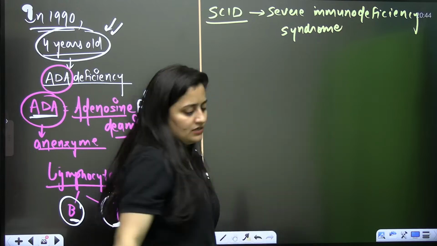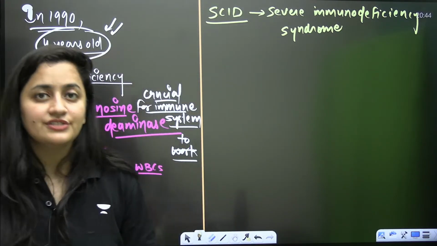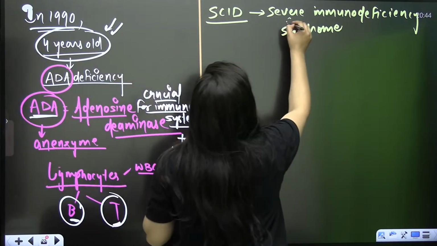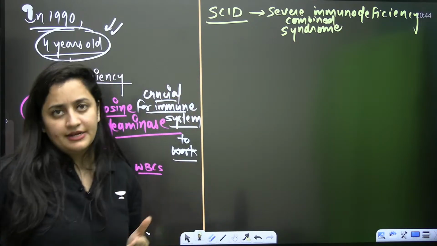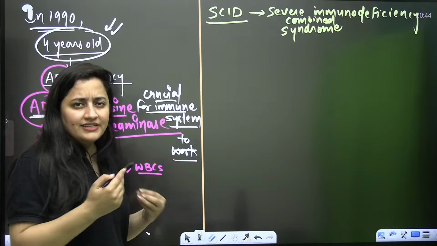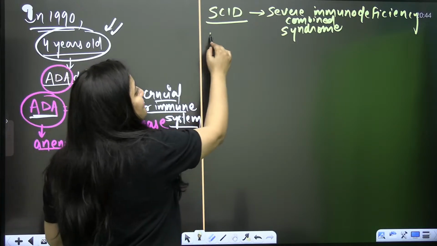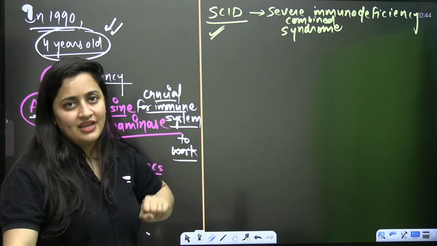Again, what is SCID? It is severe combined immunodeficiency syndrome. It is a very rare disease, autosomal recessive of course. In that case, the person is deficient in the ADA enzyme.